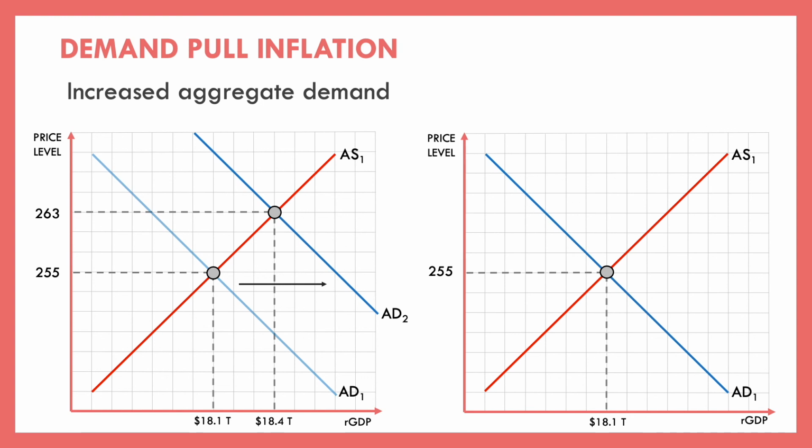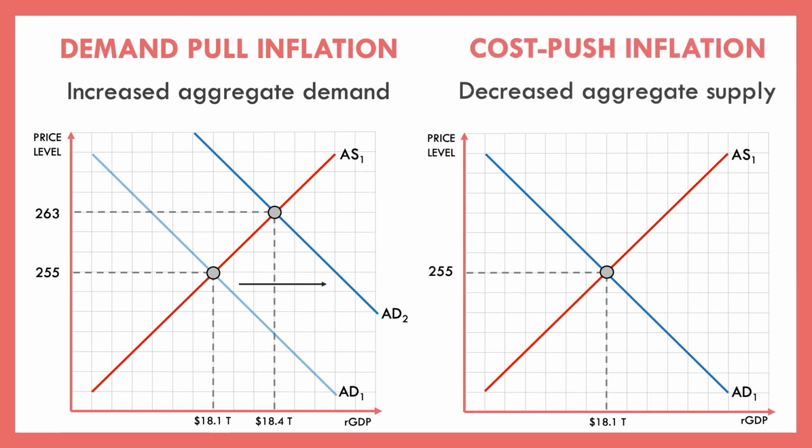And so one way that inflation or rises in price can occur is by an increase in our aggregate demand curve. The other way is cost push inflation, which is typically seen because the inputs in production have gone up in price. And so we would see that cost push inflation as a decrease in our aggregate supply curve. So as inputs in production go up in price, our aggregate supply curve would shift back to the left. And what that does is it would also cause an increase in our overall price level. And that increase in our overall price level is known as inflation.